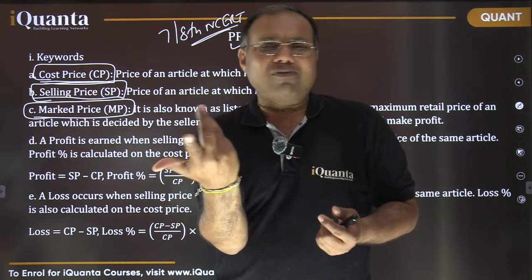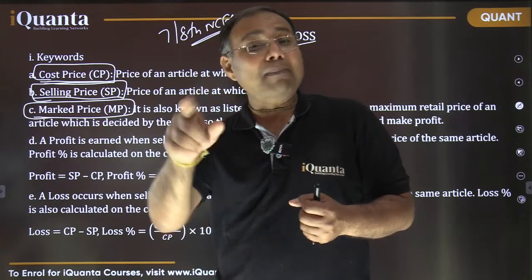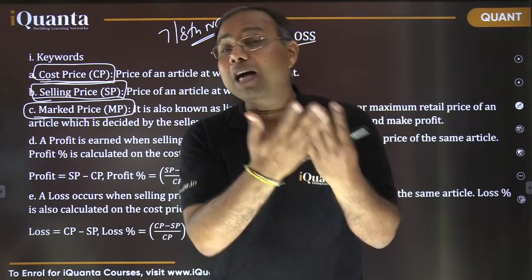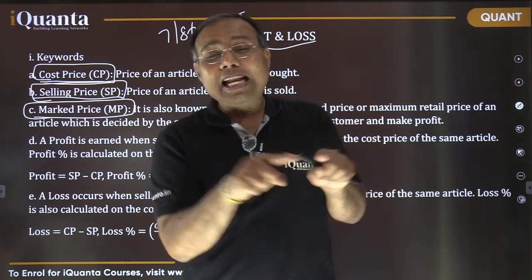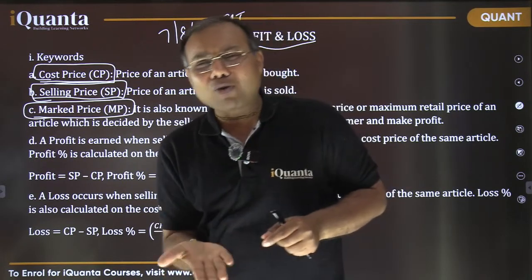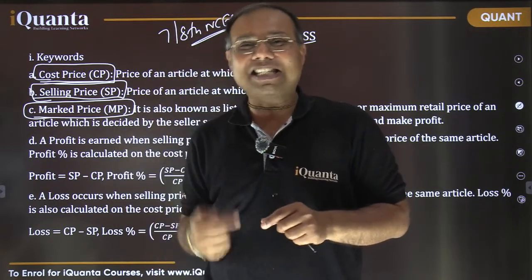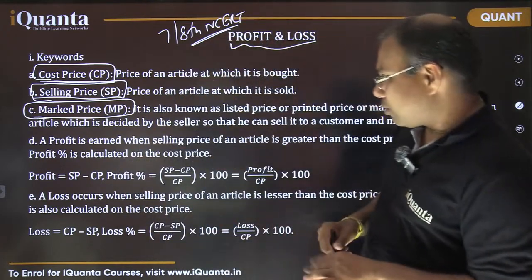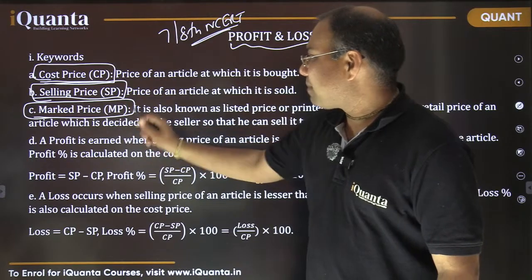Sometimes you are paying the tag price, whatever mark price is there, but sometimes you are paying a lesser amount than that. Yes, that amount is called discount, right? So basically you get or demand a discount on that marked price only. Is that clear? ठीक है ना भाई? जो उस लेबल पे लगा हुआ है, जो प्राइस दिखाई दे रहा है, उसी पे तो डिस्काउंट मांगोगे ना, उसी पे तो प्राइस कम कराओगे ना. So whatever amount you are decreasing, or you are able to get it at a lower price, that difference is known as discount. So cost price, selling price, mark price, discount.